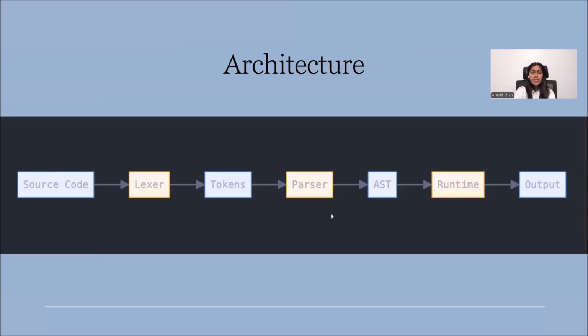Moving forward, we would like to talk about architecture. Implementation follows a standard compiler architecture. The source code is processed by the Lexer. The Lexer would be generating tokens. These tokens are passed to the parser. The parser creates an abstract syntax tree, which is the AST. Finally, the runtime executes the program. The output is then generated.